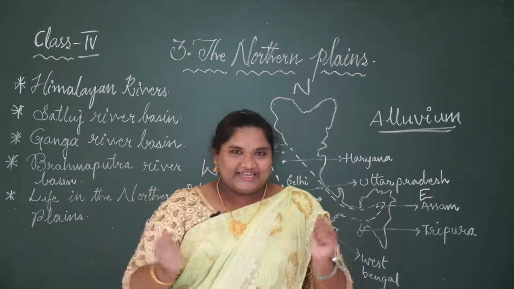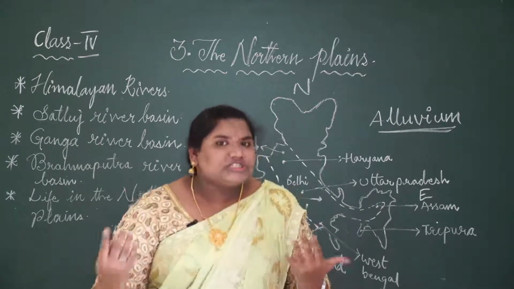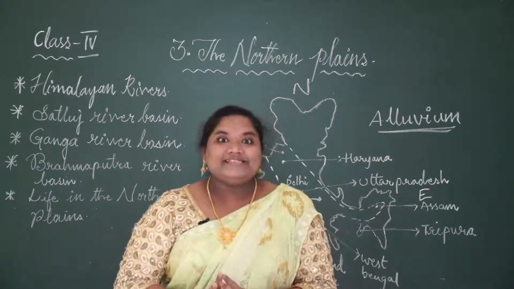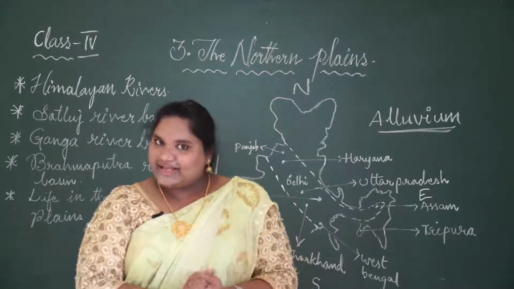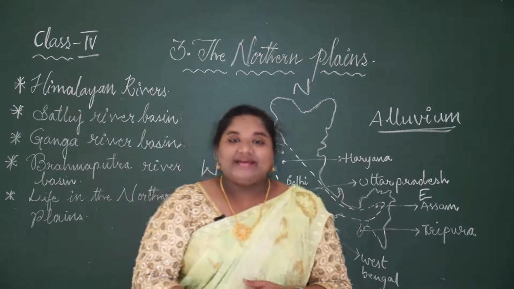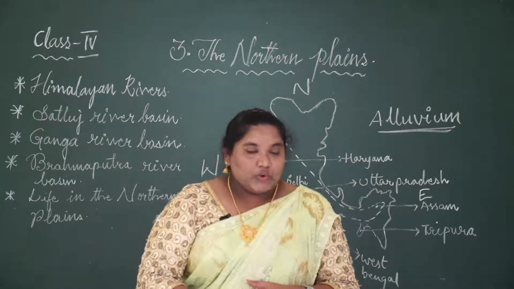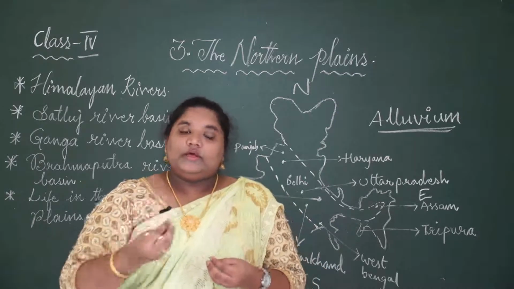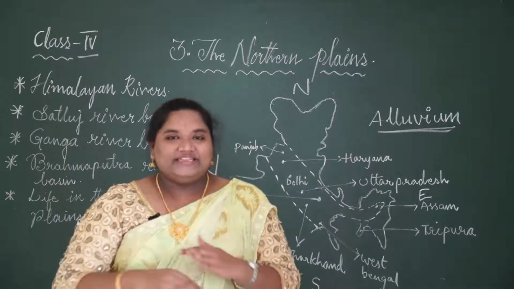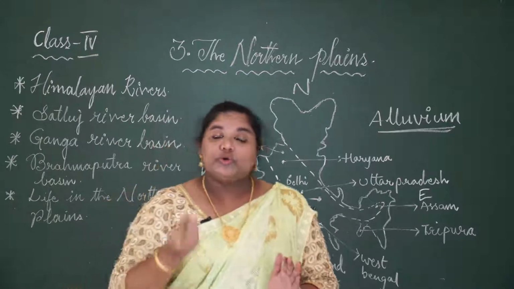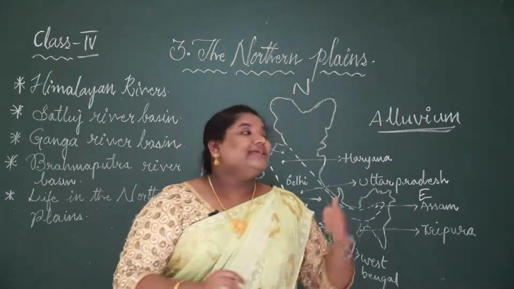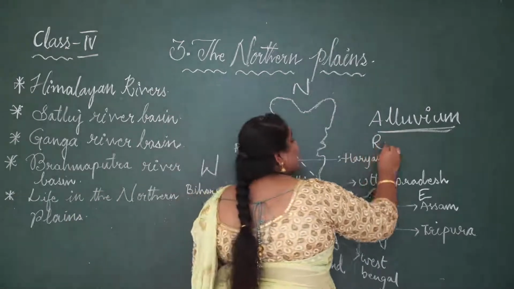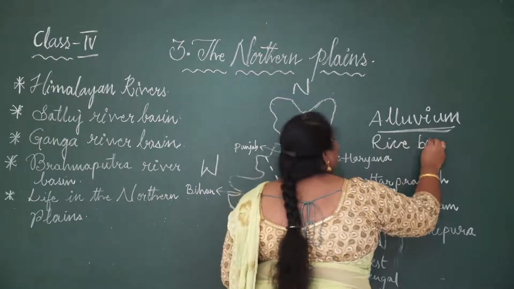We all Indians, what do we like to eat the most? What do we eat in the meals? The most eaten meal is rice. So where do we get rice from? Very good. We get rice from paddy. So paddy is the most grown crop in this region. That is why the northern plain is called the rice bowl of India. What is it called? Rice bowl of India.